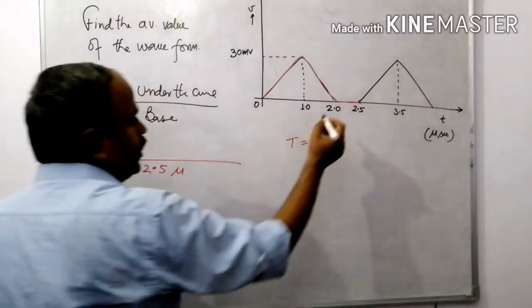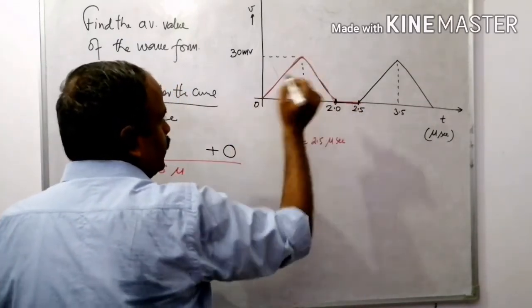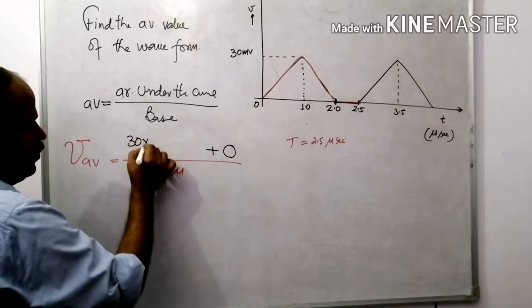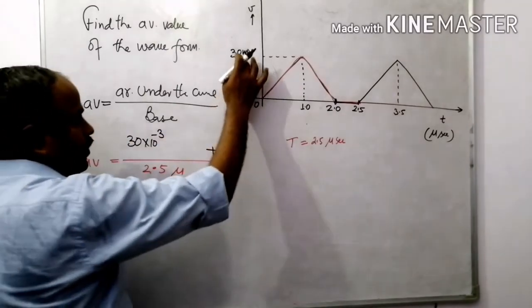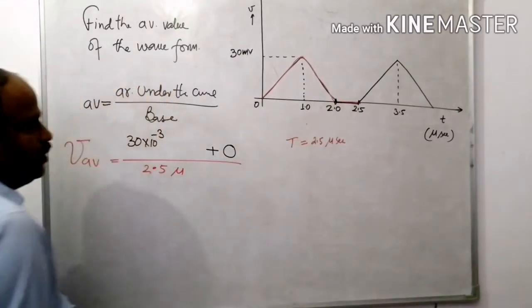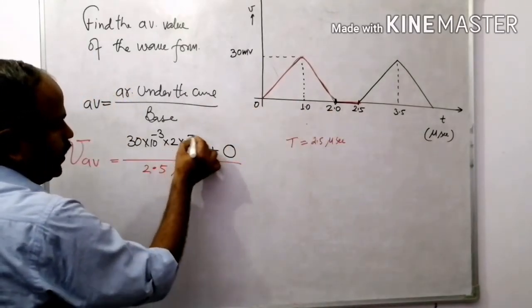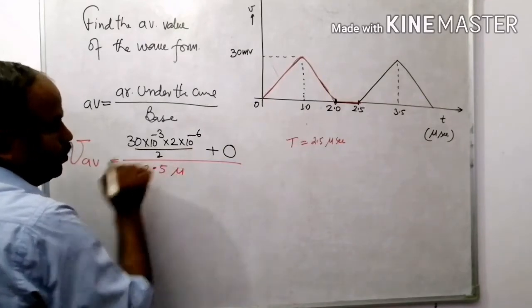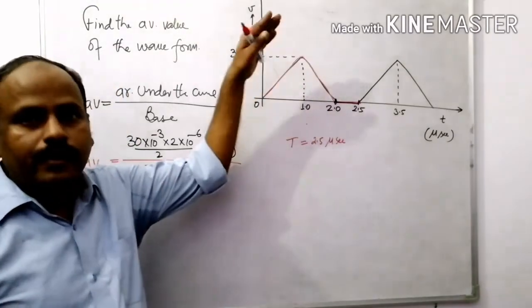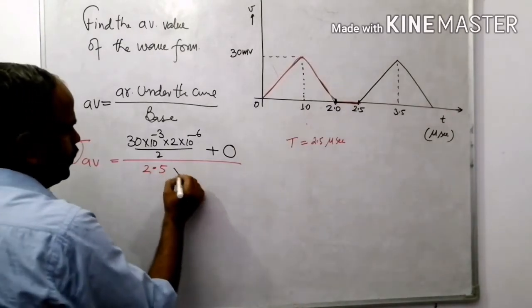What is the area? Here the area is 0, and here it is a triangular wave having altitude 30 into 10 to the power minus 3 because it is given in milli, and the base value is 0 to 2, that is 2 into 10 to the power minus 6, divided by 2, right? The area of this triangle is base into height divided by 2. Put the value of this micro, it becomes 10 to the power minus 6.